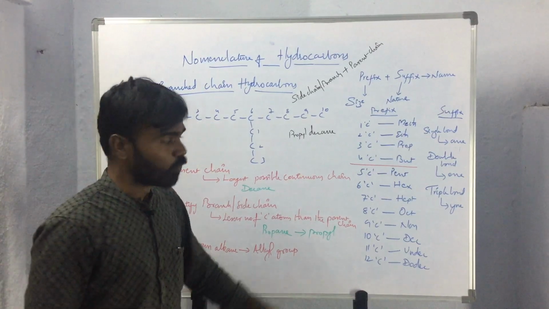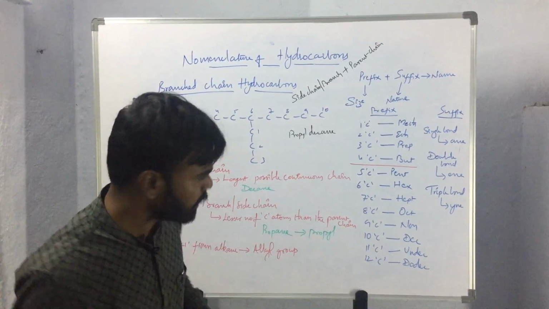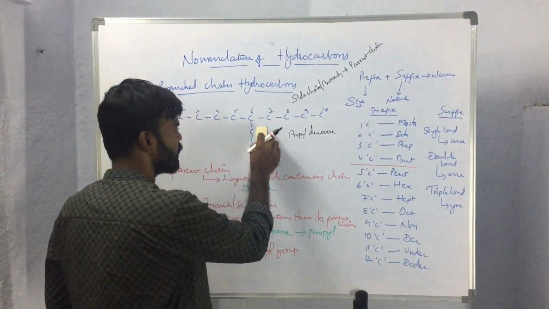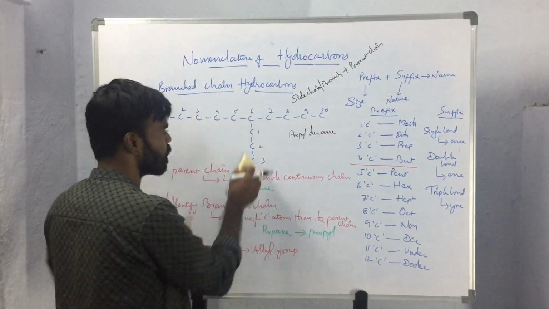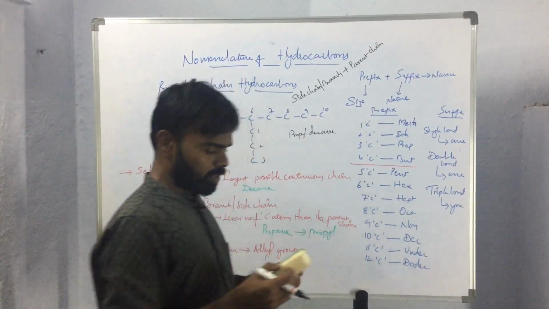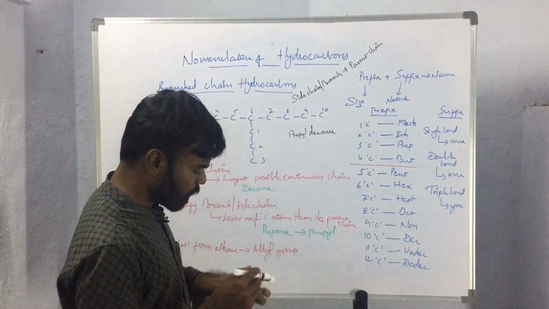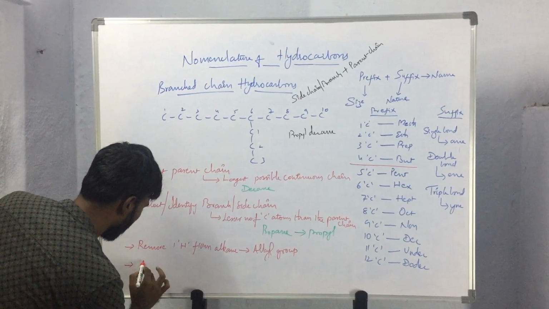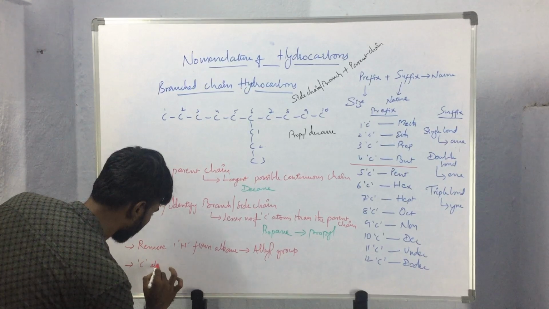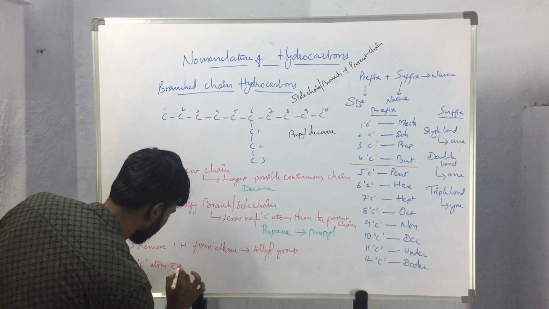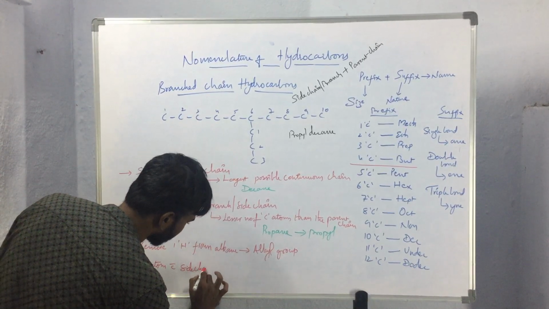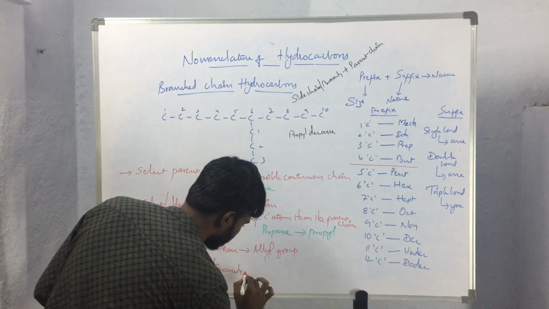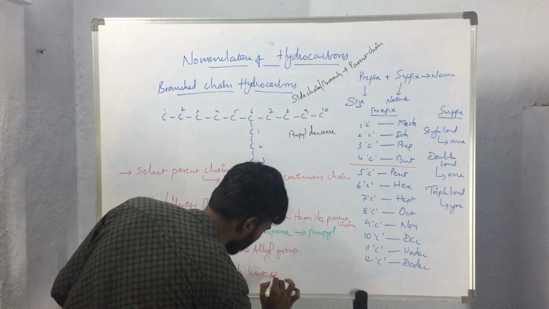But here we should also keep in mind that while naming this type of compound, we have to designate the position of the side chain also. While designating the position of the side chain, we should keep in mind that the carbon atom having the side chain or branch should get the least possible number.